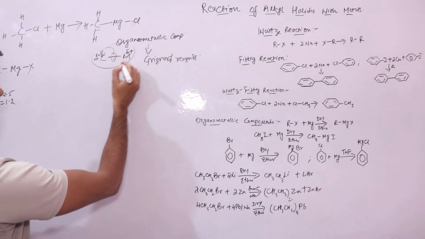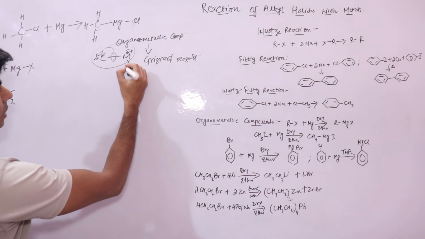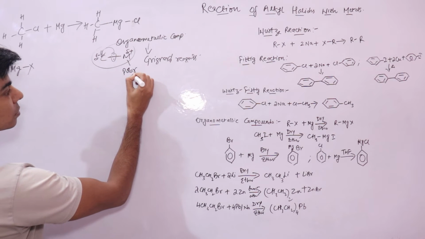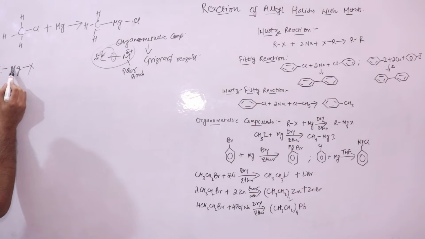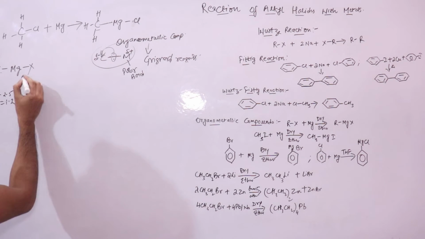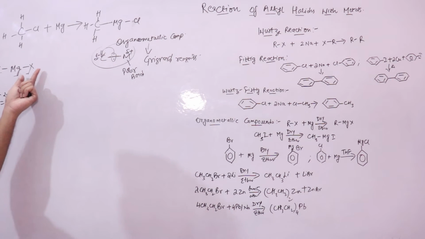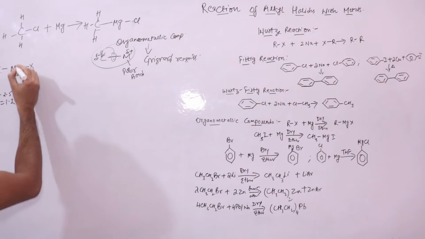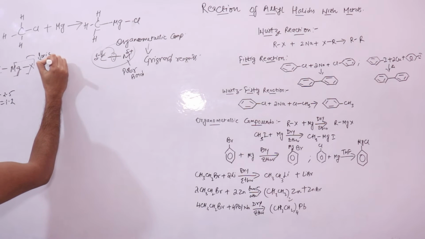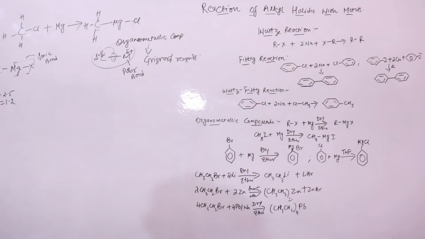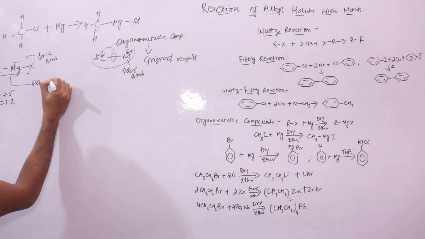So we say that the carbon metal bond in organometallic compounds is a polar bond. The bond between carbon and magnesium is a polar covalent bond, and the bond between magnesium and the halide, which may be chloride, bromide or iodide, is an ionic bond.